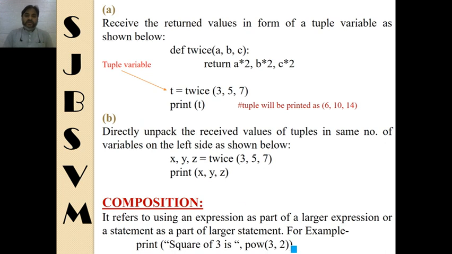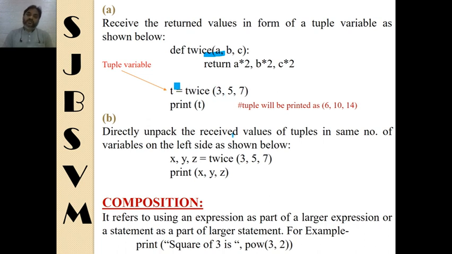As you can see here, this function twice is returning three values, meaning the result of these three expressions: a into 2, b into 2, c into 2. When twice is called here, 3, 5, 7 go to a, b, c and the values returned are 6, 10 and 14. So 6, 10 and 14 cannot be stored in a single variable unless it is a tuple.